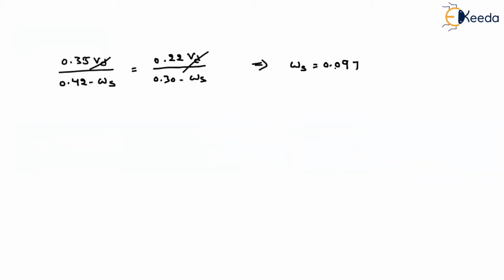If you solve this, it is around 0.097. If you want to express this as a percentage, the value will be 9.7%. Don't be in a hurry after seeing this value and conclude that it is 97%. That option may also be there in the exam. But make sure that it will be 9.7%.